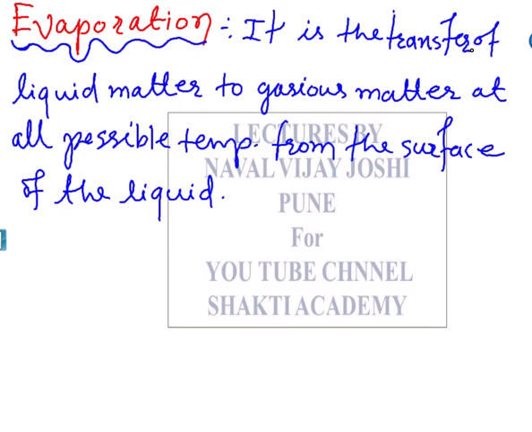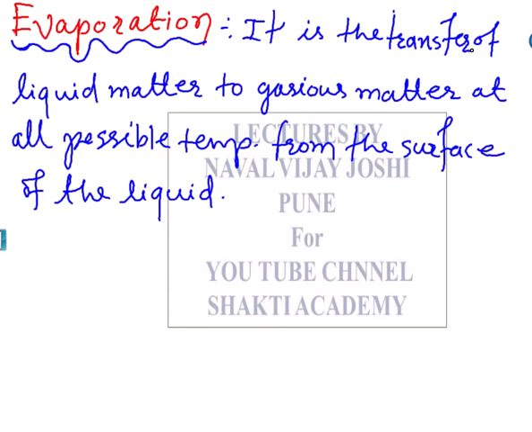We will see the distinguishing points later. Now, why this happens, we will try to explain on the basis of kinetic theory of matter, or you can say the molecular model.